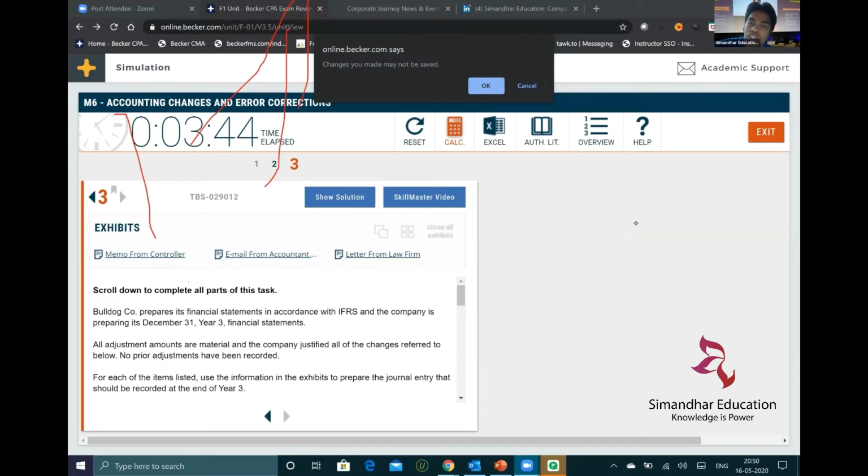They do only teaching from morning till evening. So the faculties don't do anything other than teaching. So that's what I could tell about the Simandhar faculties.